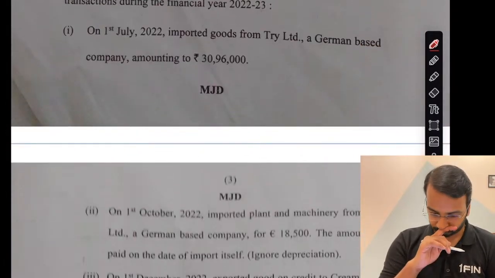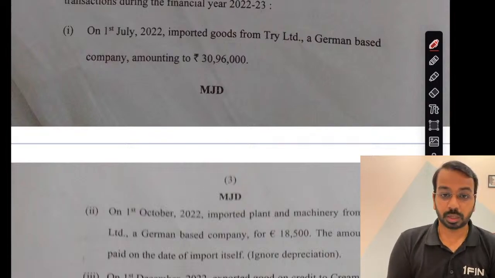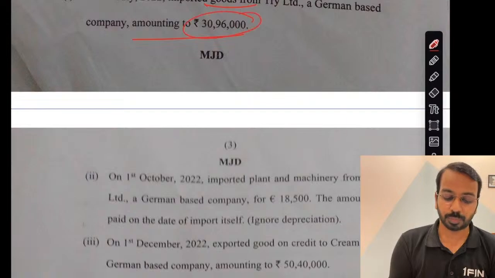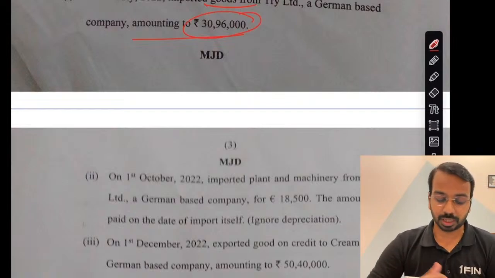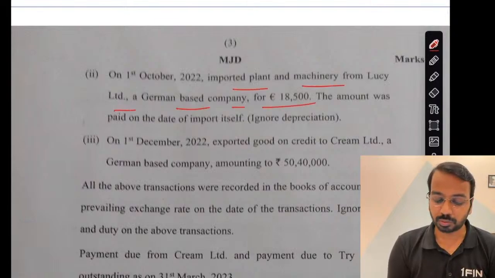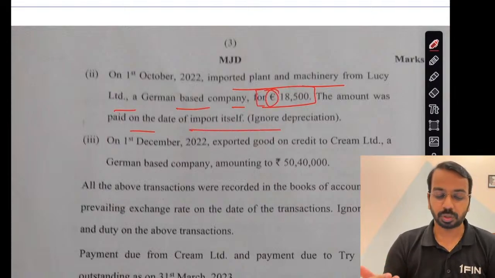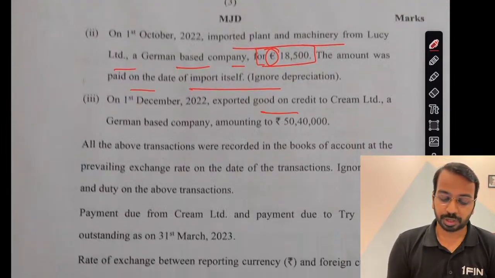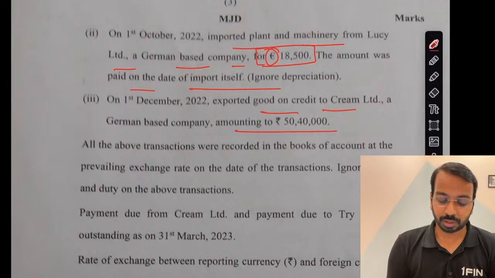Then another one on foreign currency transactions. An Indian company has the following foreign currency transactions: imported goods of 30 lakhs 96,000. They have given in rupee. Using the appropriate conversion rate, we have to convert this into dollar. Imported plant and machinery from Lucy Limited, a German-based company, for euro 18,500. This is euro. Amount was paid on the date of import itself. So we already paid the amount. Nothing is outstanding.